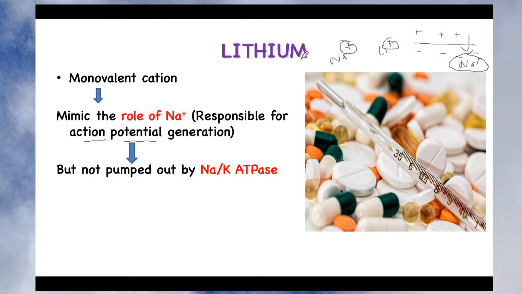Do you agree? These are the different phases of the generation of the action potential, the different phases of the conduction cycle, isn't it? Once sodium has entered, its job is done and depolarization is over. The next phase is the repolarization, where the sodium must go out and be exchanged with the potassium, right? This process happens with the help of energy in the form of ATP. So the sodium is taken out of the membrane by the sodium potassium ATPase pump.